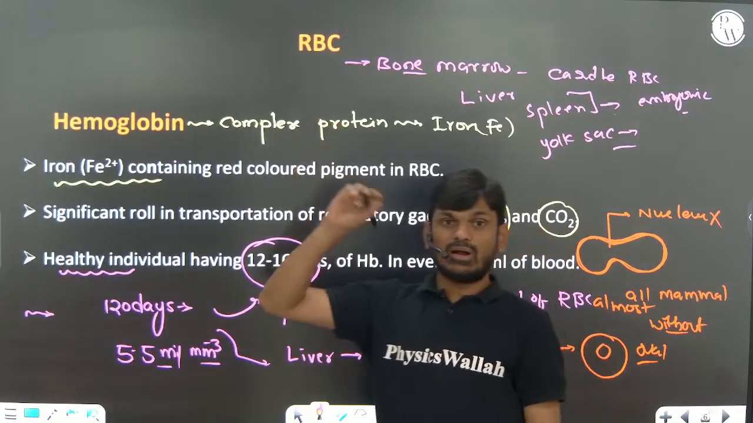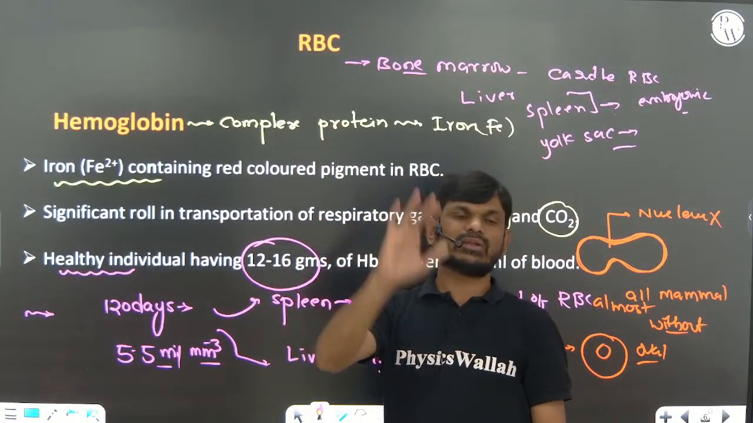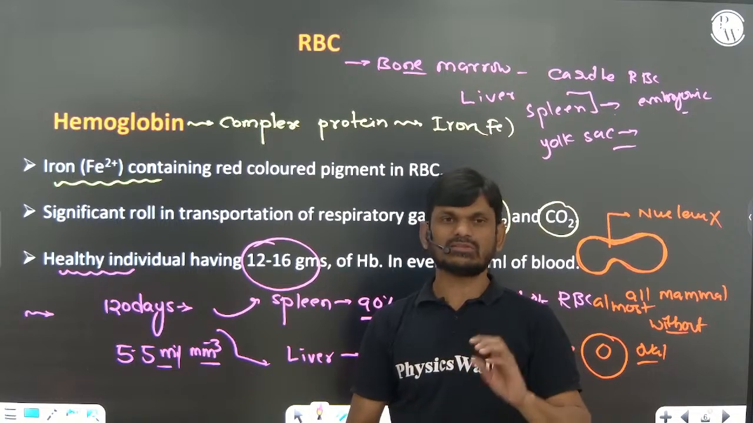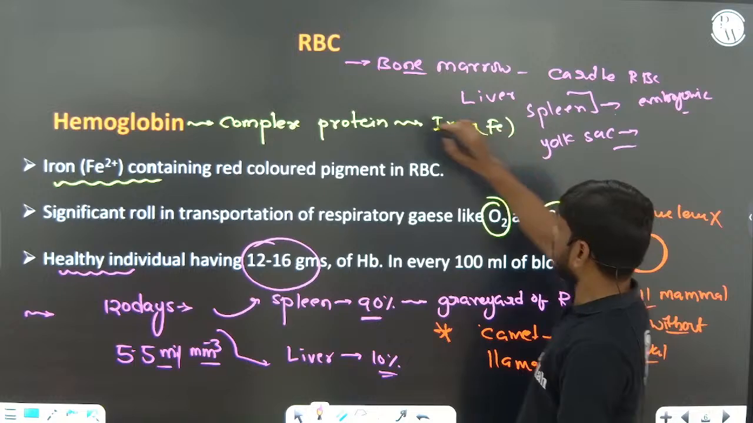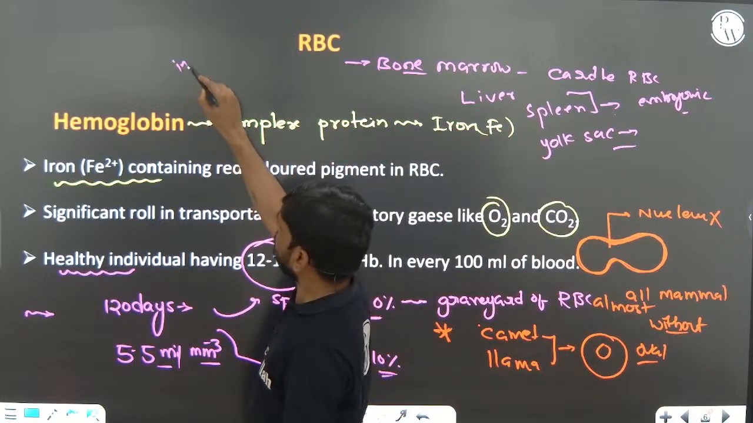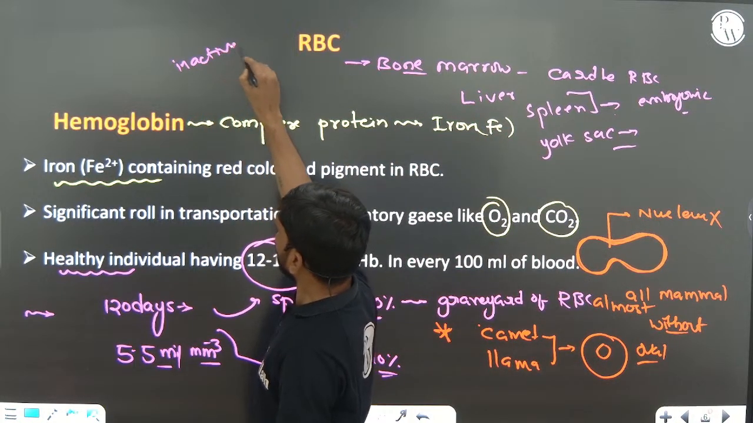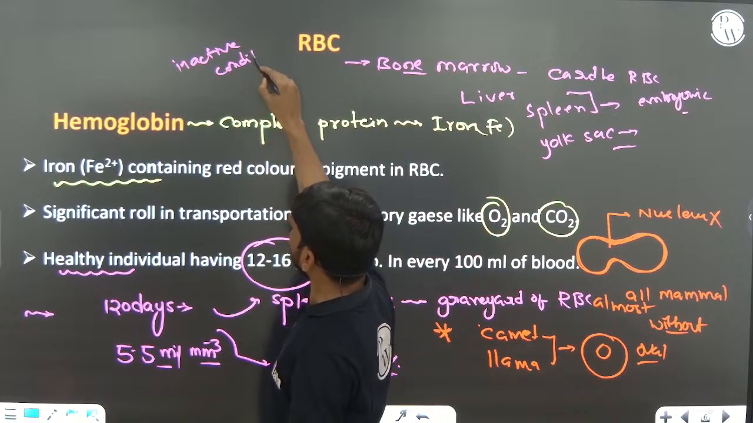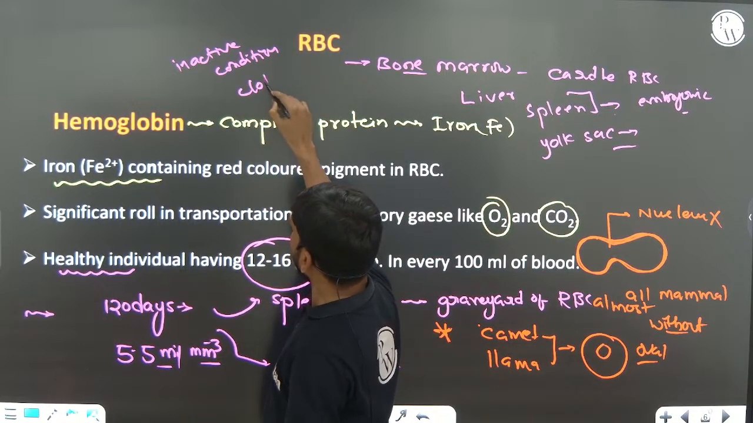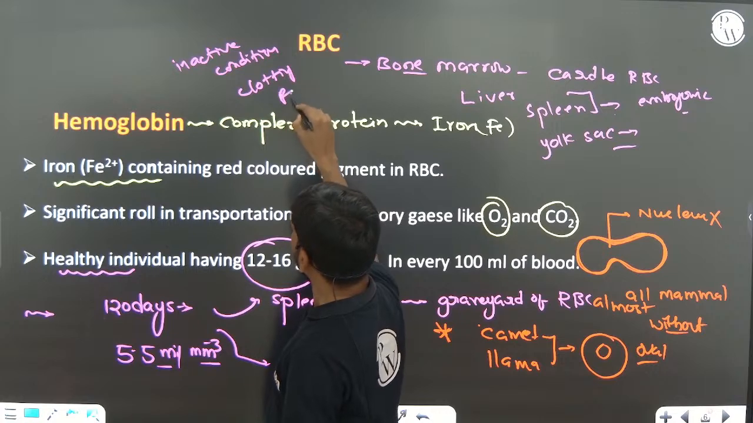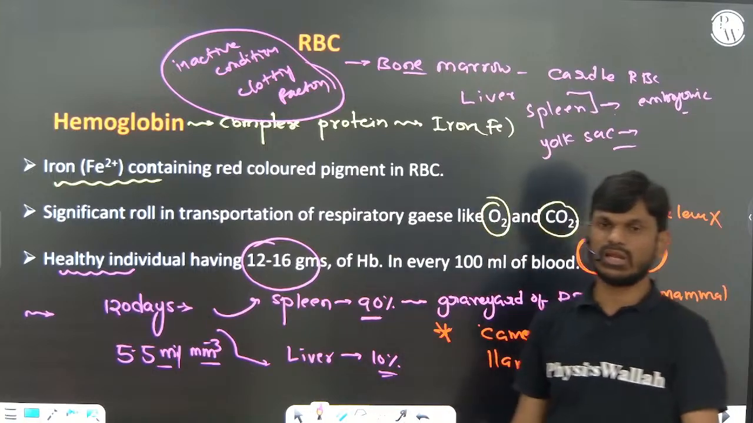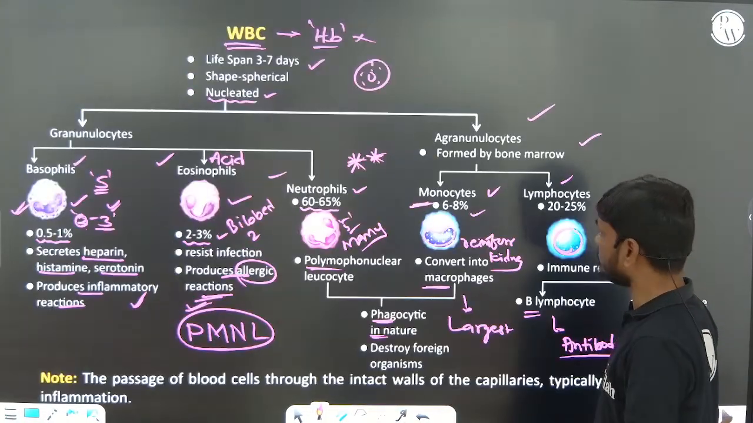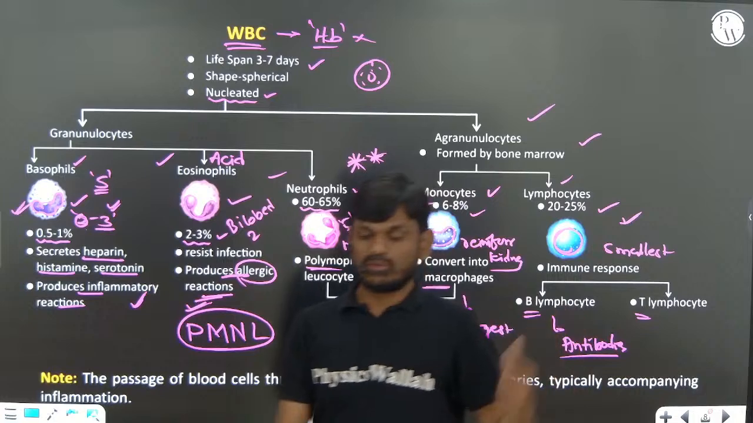Here is one more point you should remember. All clotting proteins or clotting factors are present in plasma in inactive condition. Very, very important. Clotting factors are present in plasma only in inactive condition. Okay, so this is about the WBC.